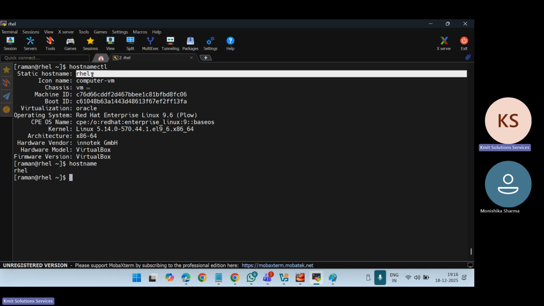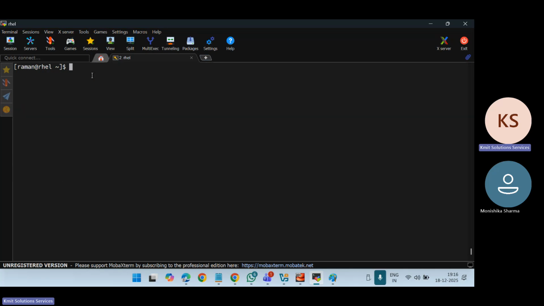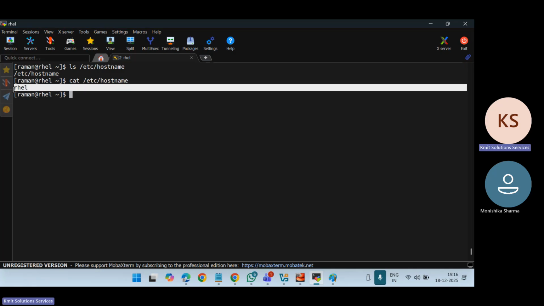So this is the hostname information. You can see this information in a file also. As I mentioned, in Linux, everything is a file. If I say ls on root and etc, and go to the hostname file, and then say cat, you can see this hostname is stored here.